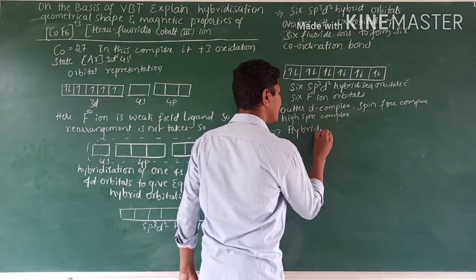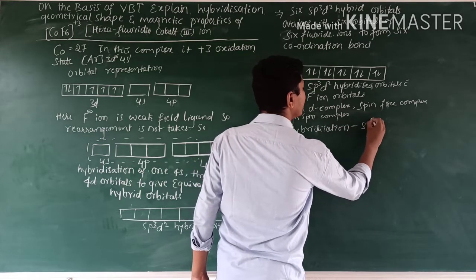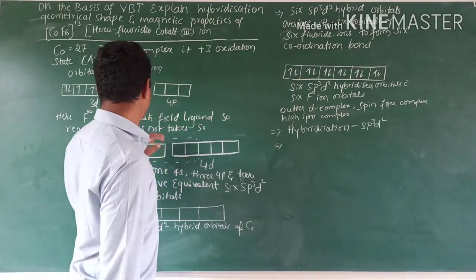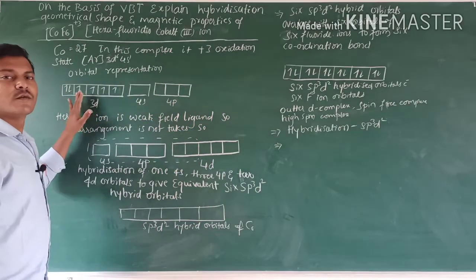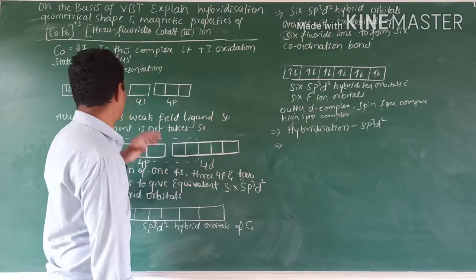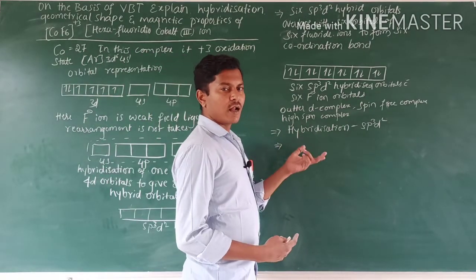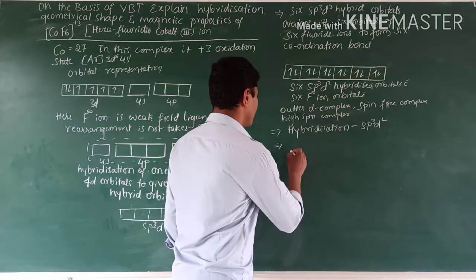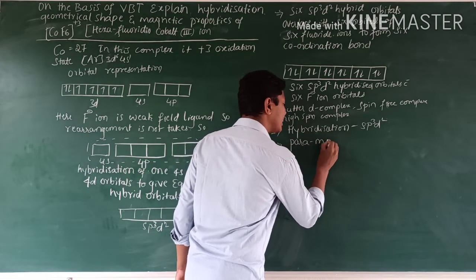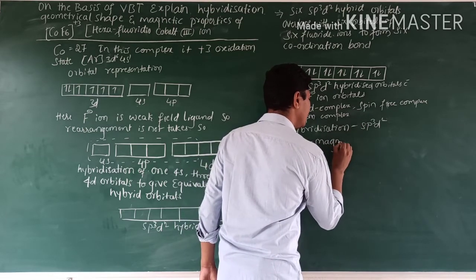Hybridization is sp3d2. Its magnetic property: see here, how many unpaired electrons are there? 4 unpaired electrons are there, and one unpaired electron gives one magnetic field, so here 4 magnetic fields are generated. That's why a single electron gives a magnetic field. Its magnetic property is paramagnetic in nature.